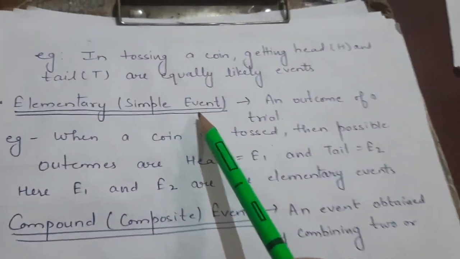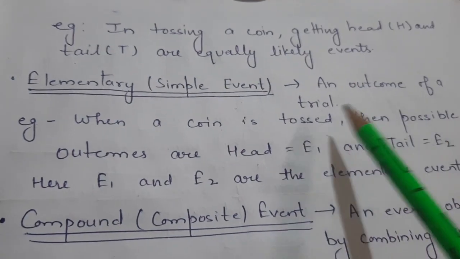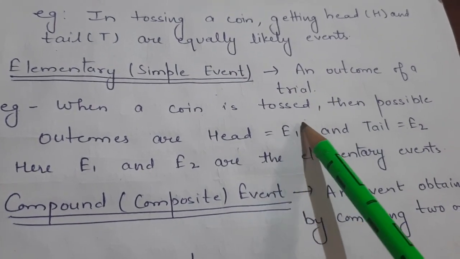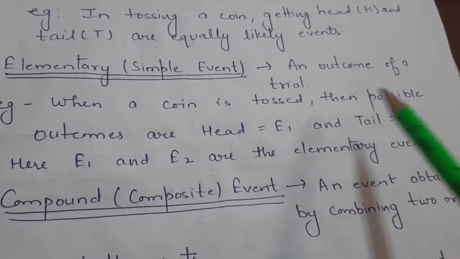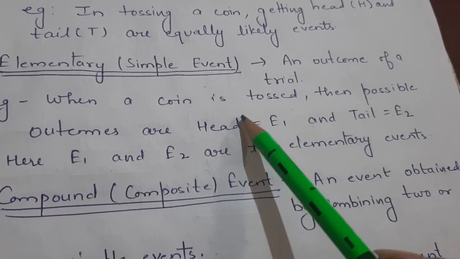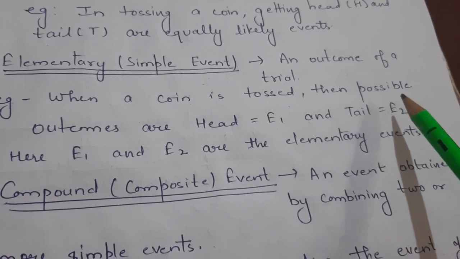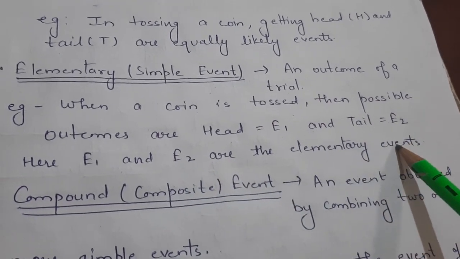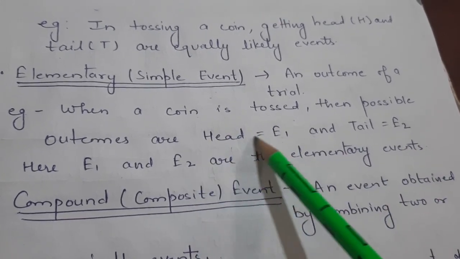Now, what are elementary events? An outcome of a trial, a single outcome of a trial. When a coin is tossed, then its possible outcomes are head, we name it as E1, and tail, we name it as E2. So here E1 and E2 are elementary events. They consist of only one outcome.